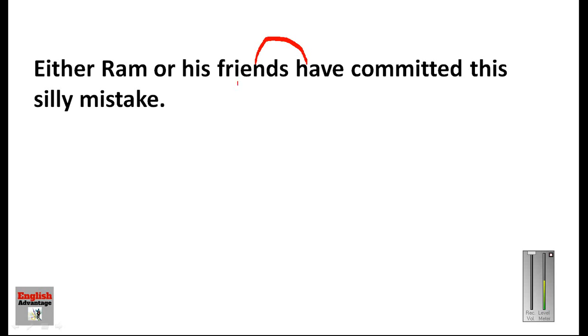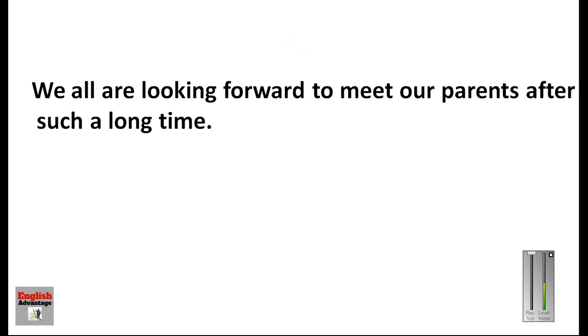The nearest subject is plural and the verb is also plural. So this sentence doesn't have any error. This is a no error sentence. So if you are solving this sentence, your answer should be 5, no error. Okay, understood? Now let us see the next sentence.